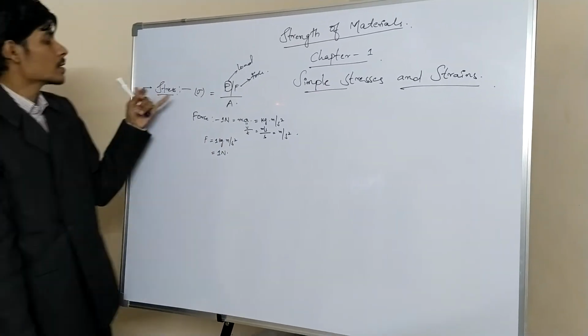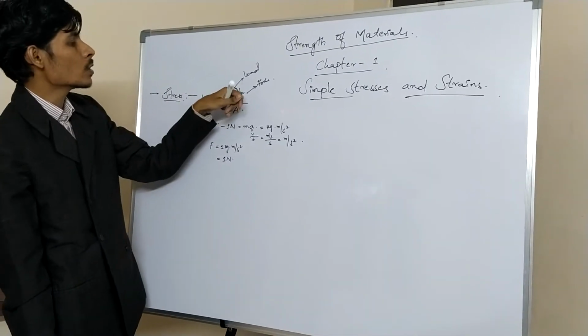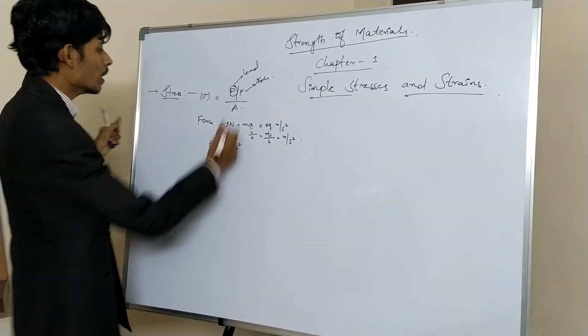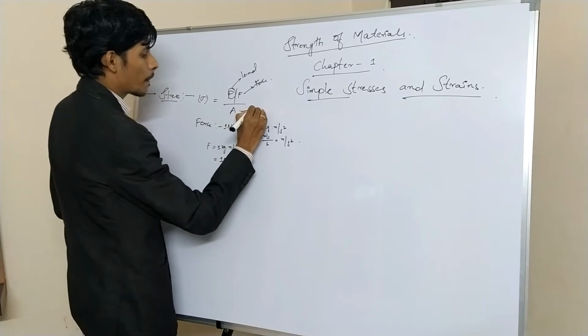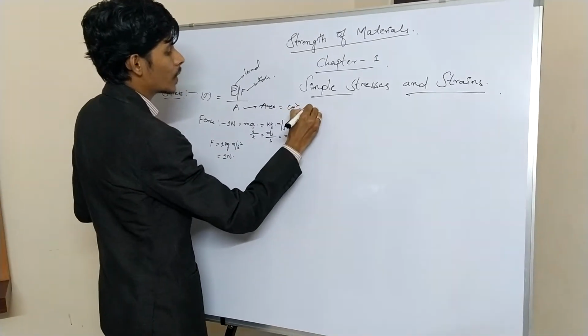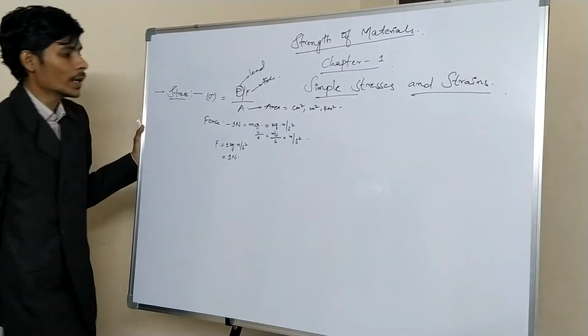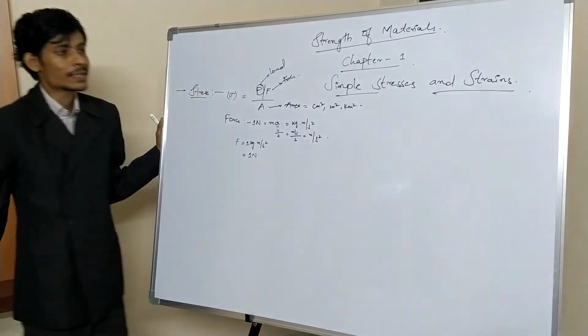So generally stress is the force or load acting per unit area. For force or load, generally we take units as Newton. And what are the units for area? It depends. Area you can take as centimeter square, meter square or kilometer square based on the given dimensions. So this is called stress.